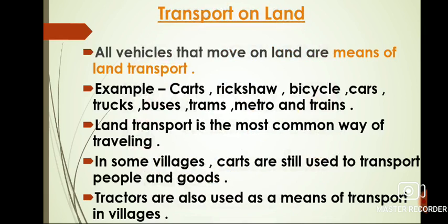Children, there are three means of transport: land, water, and air. We choose different vehicles depending on how far we need to travel, the time we have, and the cost of travel. All vehicles that move on land are means of land transport. These are carts, trucks, rickshaws, bicycles, scooters, motorcycles, cars, buses, trams, metros, and trains.